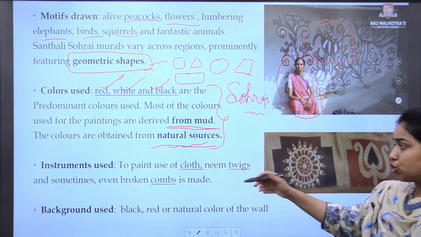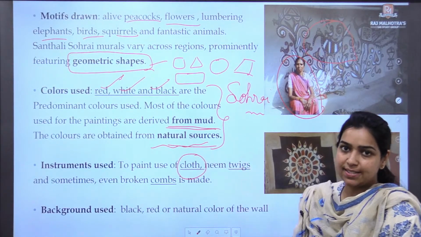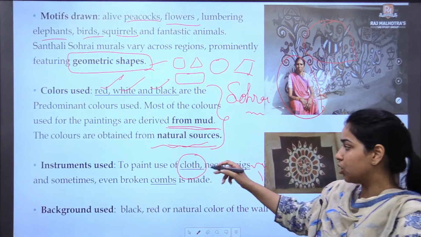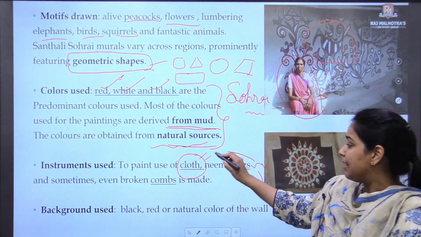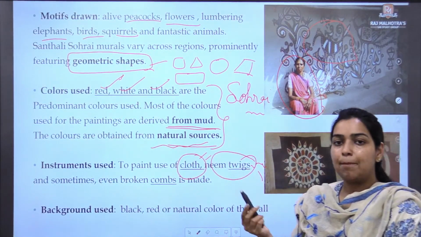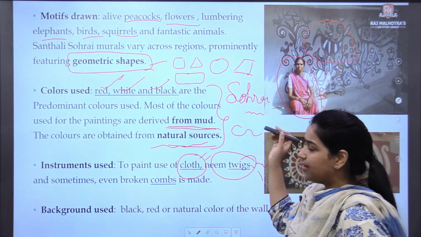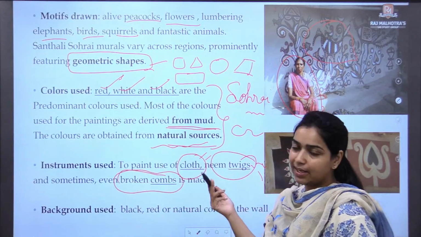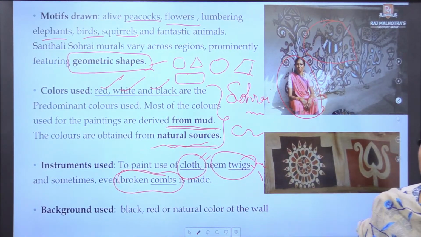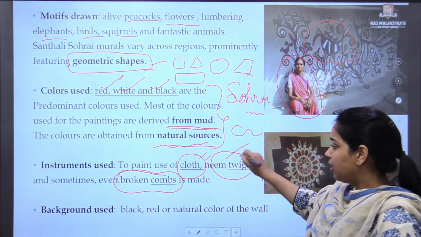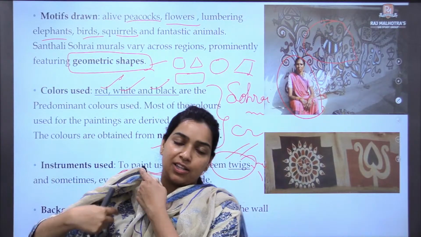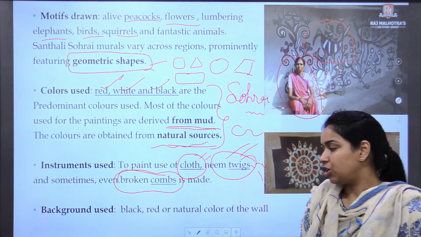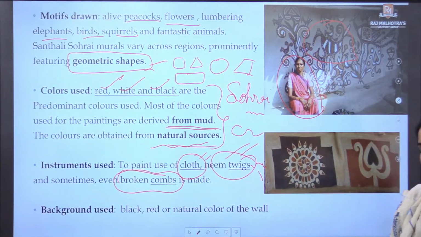Now they use cloth to paint these paintings. ठीक है, कपड़ा लेके they can dab the color. That is how they use a cloth. They can also use neem twigs, वो होती हैं पेड़ की टहनियाँ, to paint. And they also use broken combs, टूटे हुए कंघियाँ, to paint these murals. This is again important. कलमकारी में भी ऑप्शन में यही पूछा गया था कि हैंड पेंटिंग होती है या बैम्बू से पेंटिंग होती है या किस चीज़ से पेंटिंग होती है. That is why all these facts are important.